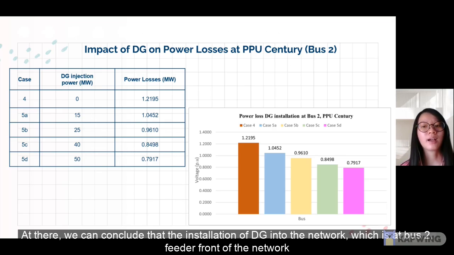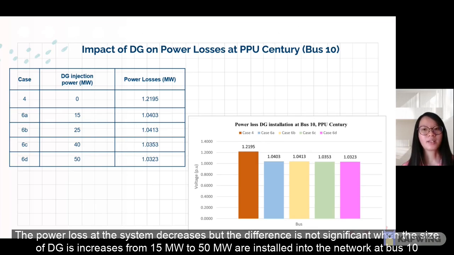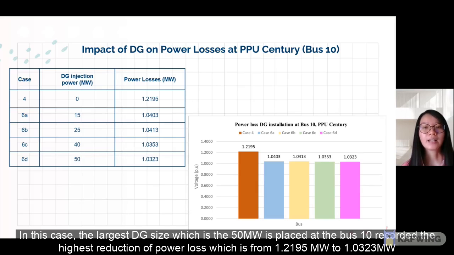Here we can conclude that the installation of DG into the network at the feeder front of the network can cause the power loss in the system to reduce. The power loss decreases, but the difference is not significant when the size of the DG is increased from 15 MW to 50 MW at bus 10. In this case, the largest DG size, 50 MW, placed at bus 10 records the highest reduction of power loss, from 1.2195 MW to 1.0323 MW.